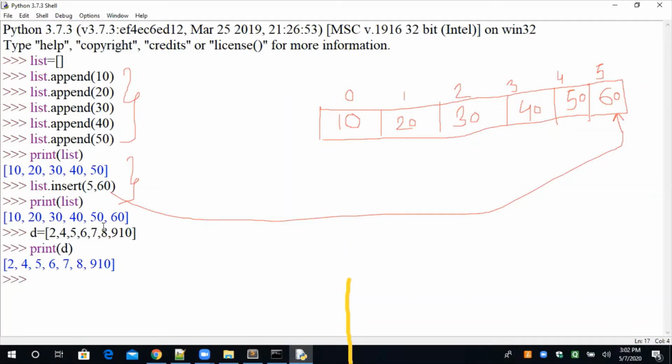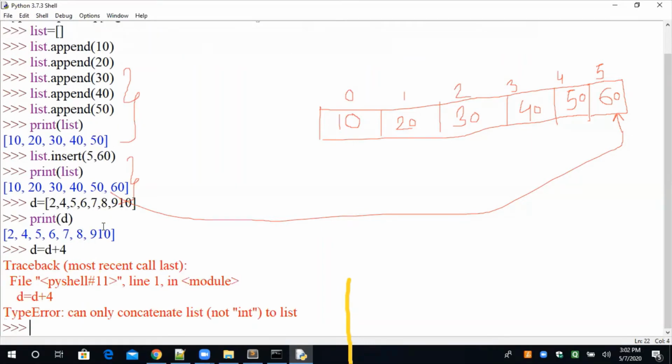Okay, suppose D is equal to D plus 4. It is not possible. Why is it not possible? Because D is a list, and we cannot add any primitive data type to a list. A list is only compatible with a list. We can add a list with a list. How? I will tell you.